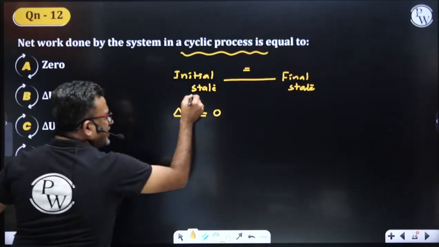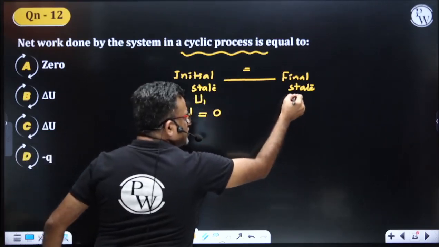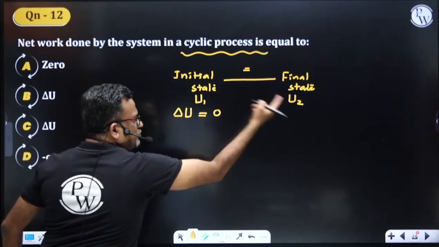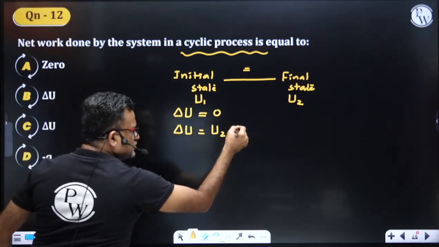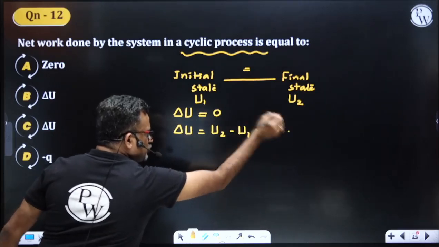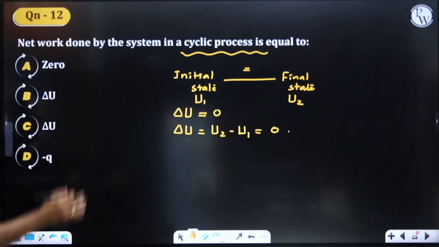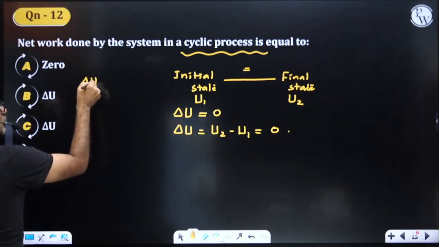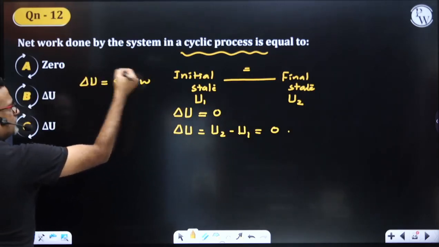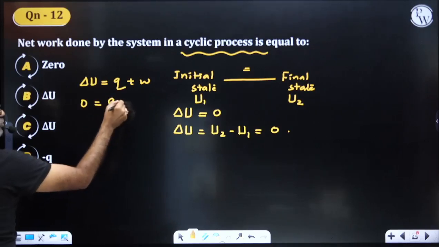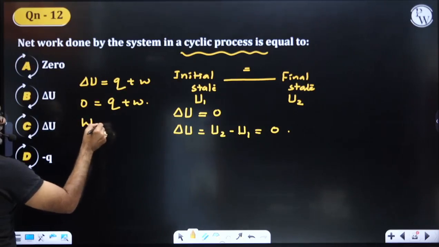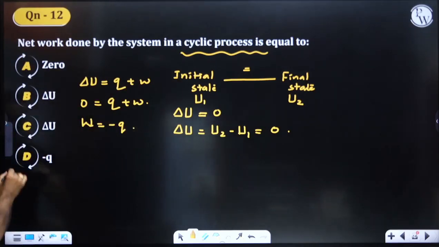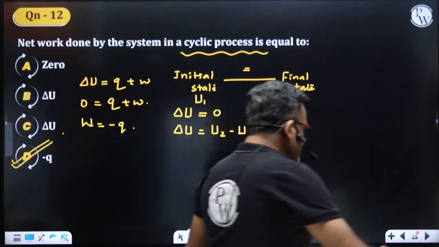Initial state is U1, final state is U2. Initial and final state, both of them are the same. So what is delta U? Delta U is nothing but U2 minus U1. Since it is a state function, U2 minus U1 would be 0. In that case, delta U is equal to Q plus W, so 0 is equal to Q plus W. Then what is the net work done? Work done would be equal to minus Q. Is that clear, students?